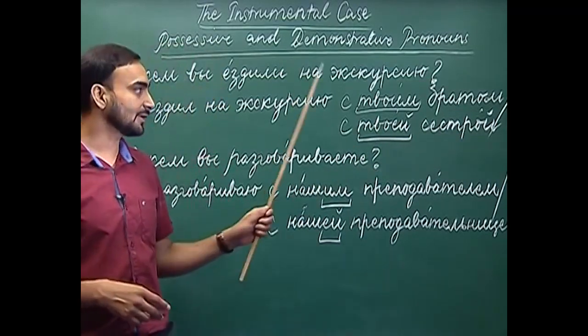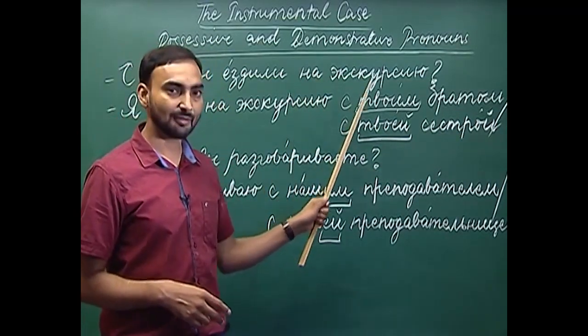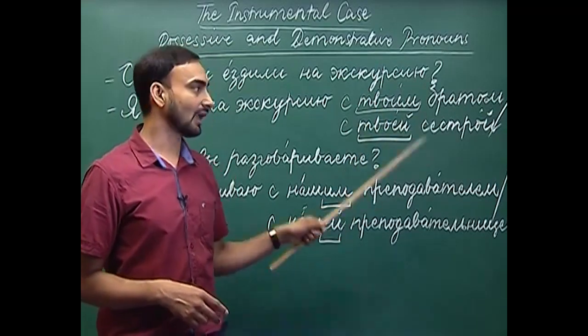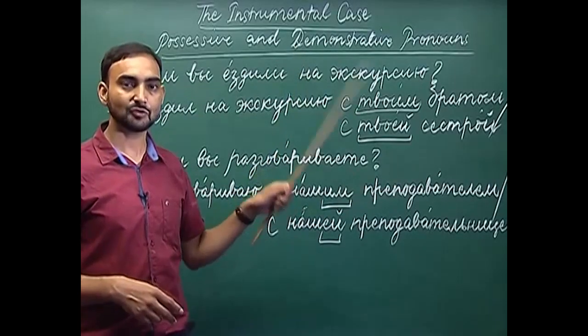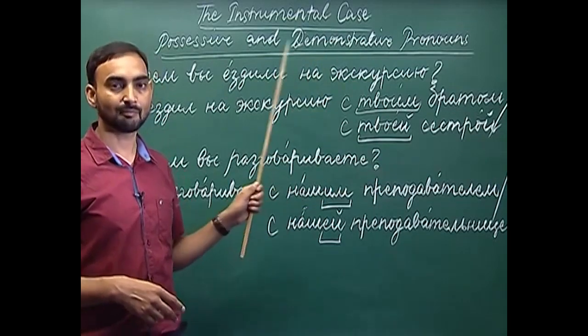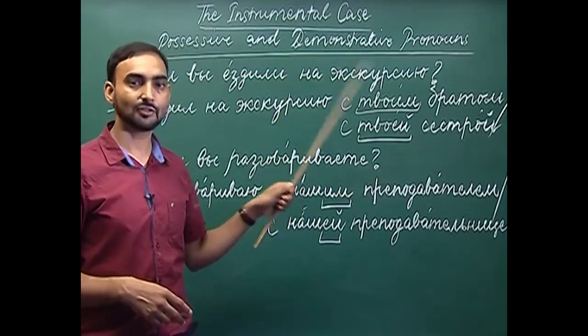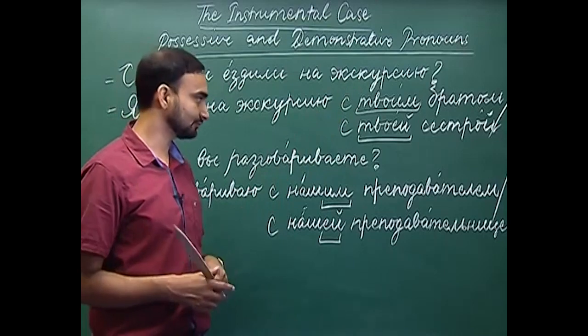Similarly, had it been мой, it would have become моим, and if it was моя, then it would have changed to моей. So, мой, моим, твой, твоим, моя, моей, твоя, твоей.